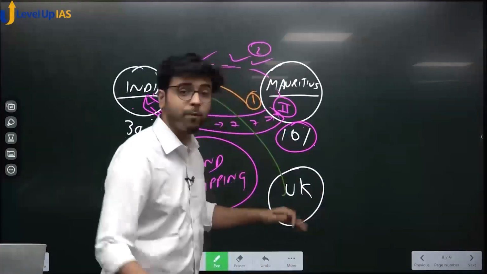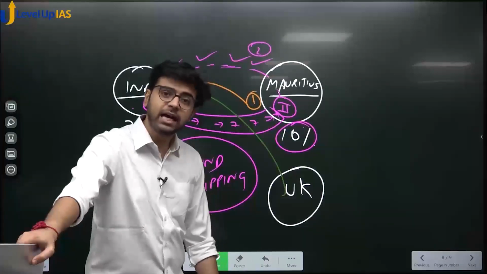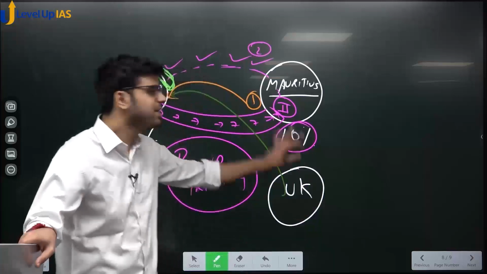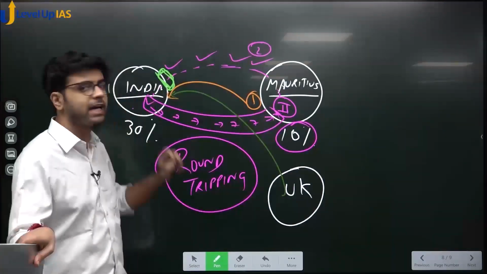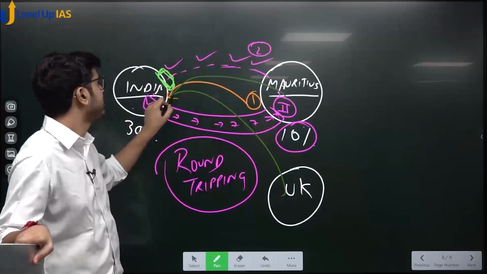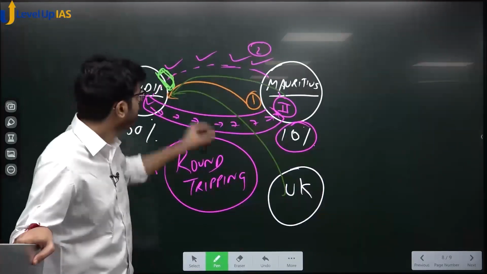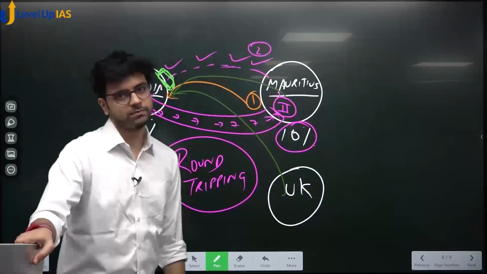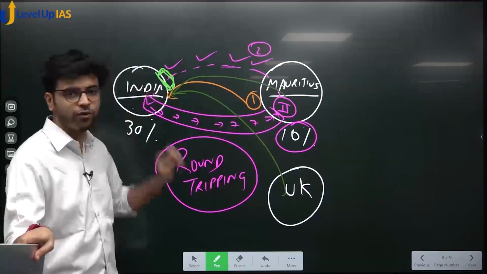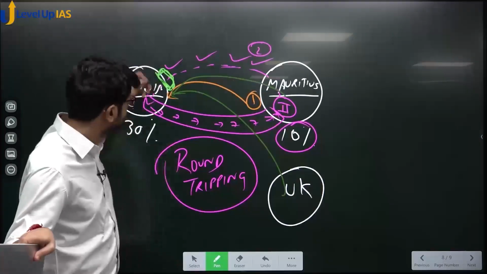If global investors see that India is actually good, and you can get good returns from investing in India, then they will invest in India. So genuine money is coming here, yes or no? There will be some people who are genuine who will invest from Mauritius to India, yes or no? Now how to separate between this and this, we don't know. There will be some people who are round tripping from UK to here, we don't know. What did we do? All incomes, khatam.